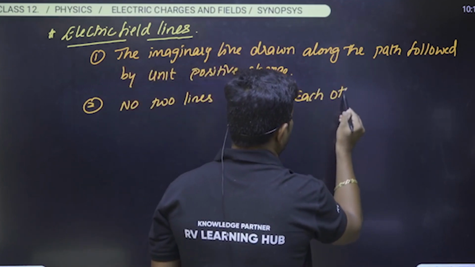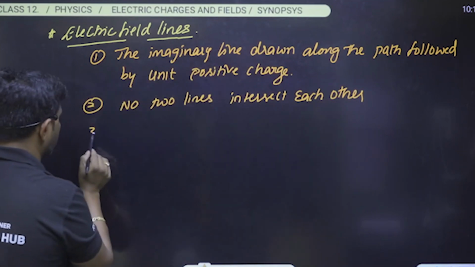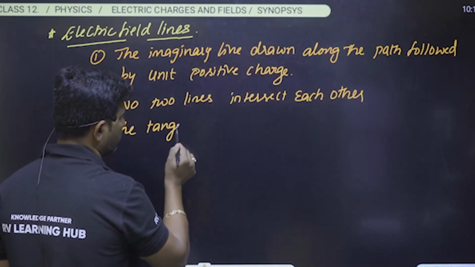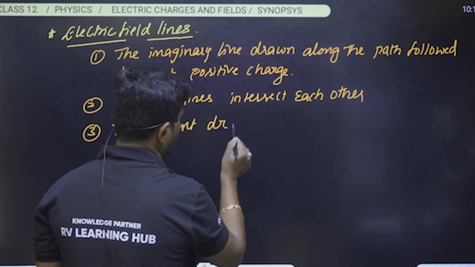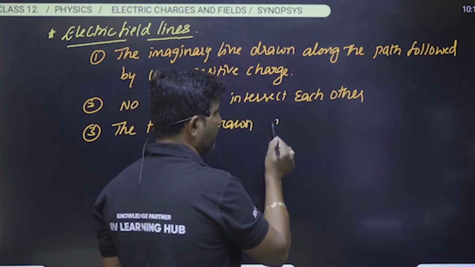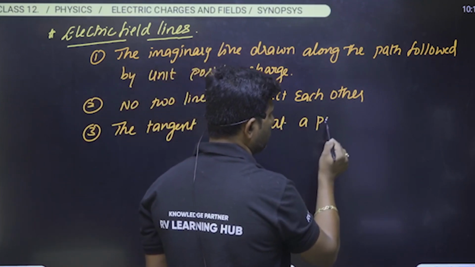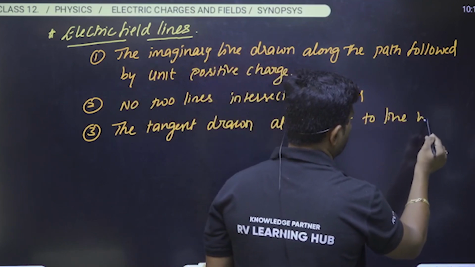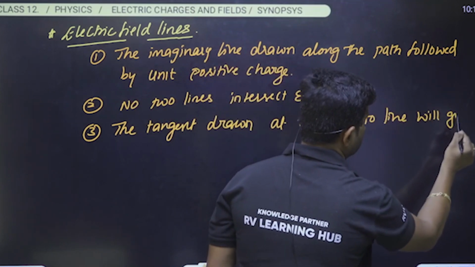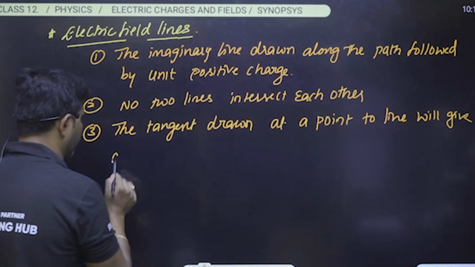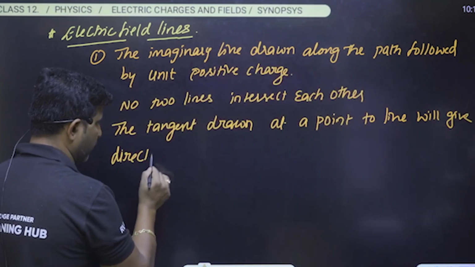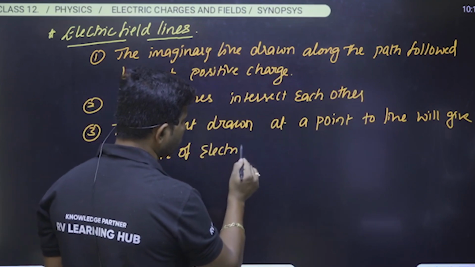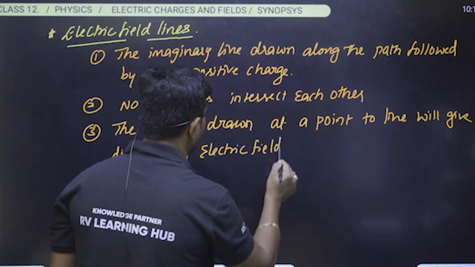And the third point is that the tangent drawn at a point to the line will give the direction of the electric field. Is it right?